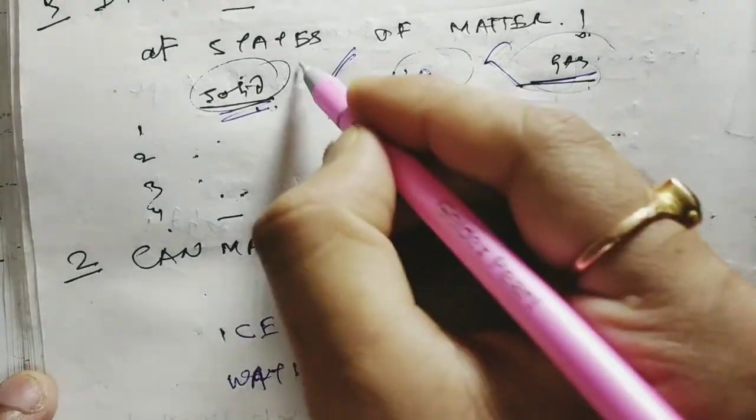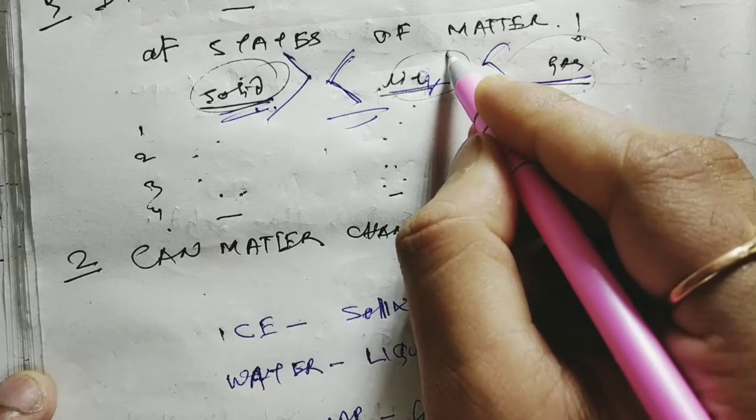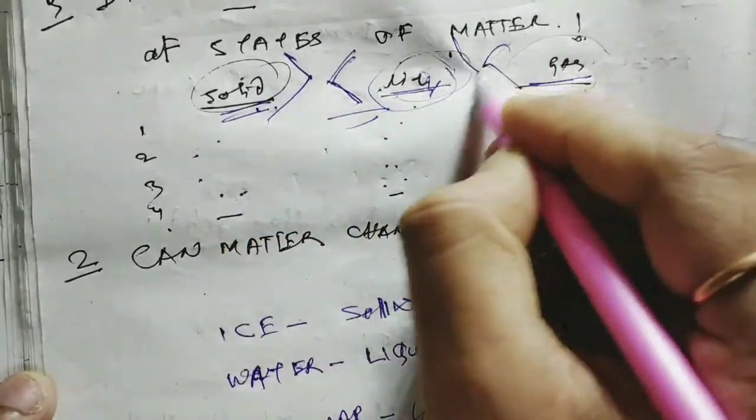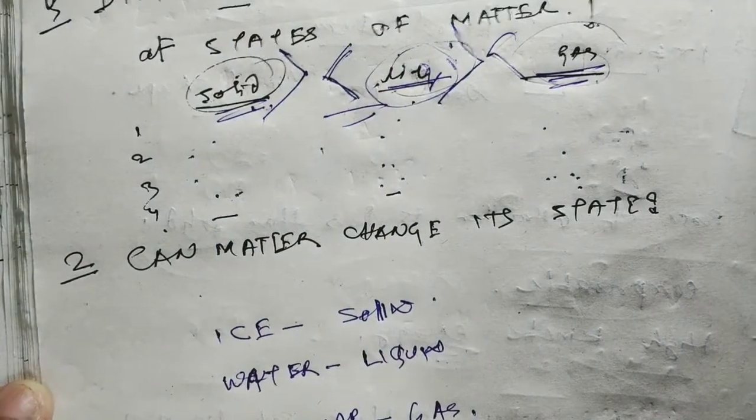The force of attraction is more in solid state, less in liquid state, and in the gaseous state it is minimum or negligible.